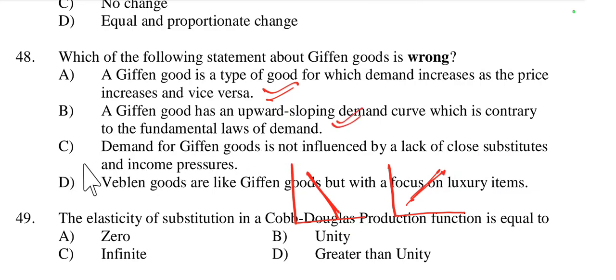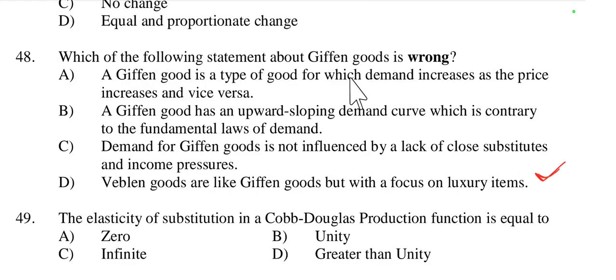Then the third option, option C: demand for Giffen goods is not influenced by a lack of close substitutes and income pressures. No, according to Giffen goods, this is incorrect. Then option D: Veblen goods are like Giffen goods but with a focus on luxury items. Yes, this is also right.